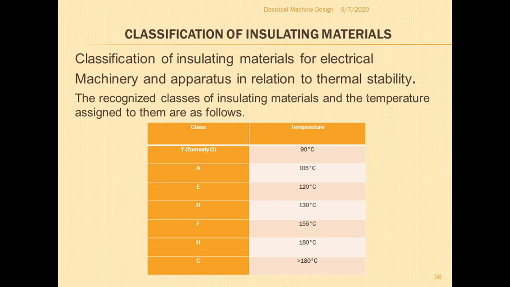This classification is very important, so it should be written correctly, with no mixing of the class and the temperature.